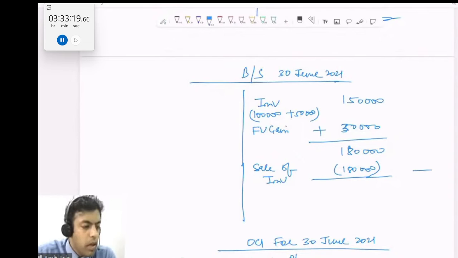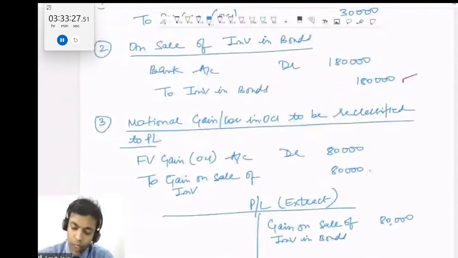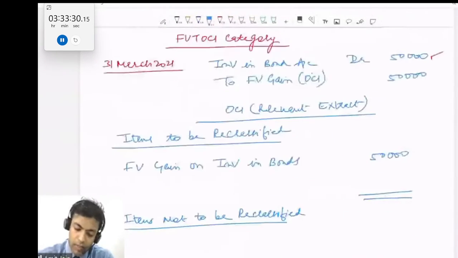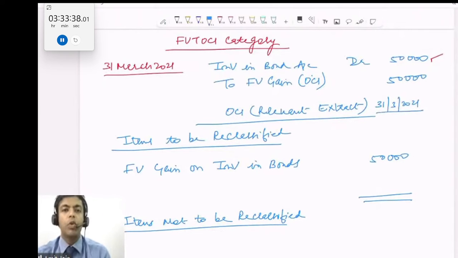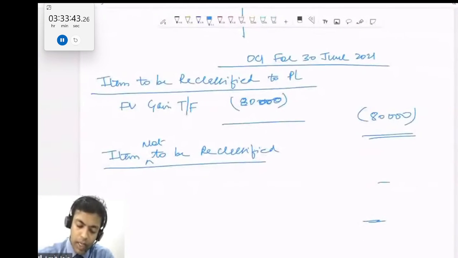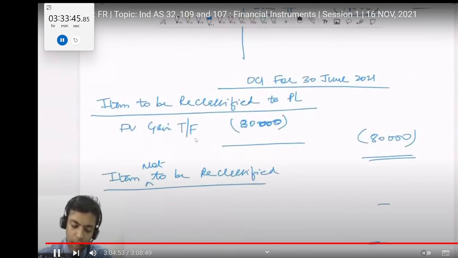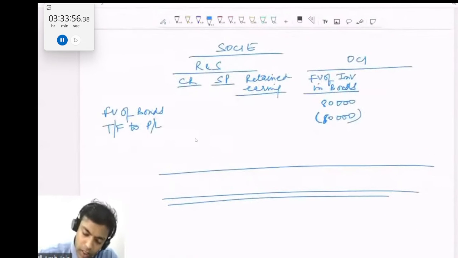Don't worry. Namita is saying, sir, in OCI it will also show a gain of 50,000 rupees. Yes, it will show a gain of 50,000 rupees, but in the previous period in which the gain occurred, for the period ending 31st March 2021. OCI is always prepared for a particular period, similar to P&L. So here we have a gain of 50,000 rupees. In the next period it will be a gain of 30,000 rupees. So I should write 30,000 here, not 80,000. The 80,000 is to be adjusted like this.